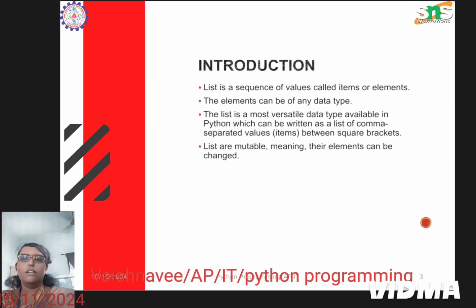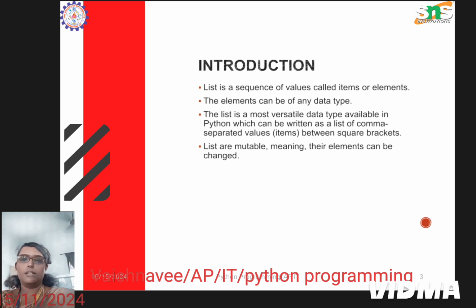The list is the most versatile data type available in Python, which can be written as a list of items separated by commas between square brackets. So the list is usually defined with the help of square brackets and the data separated by commas. Lists are mutable, that is, the elements in the list can be changed. Now let us see how to create a list.